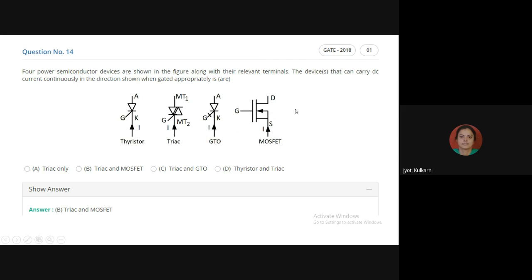This MOSFET device also would not be able to carry the current, because at the output terminal we cannot inject the current. If at the drain terminal the current is shown in downward direction, it means I am injecting the current from the output terminal. We cannot inject the current at the output side. We can only collect the current from the output side.